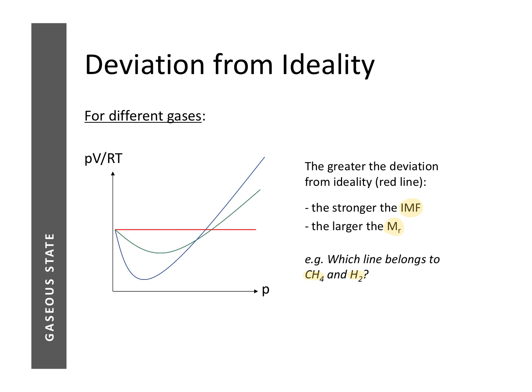Number 1, the greater the size, in general you have stronger dispersion forces. Also, it occupies a greater volume. So when we compare methane and hydrogen, it should be obvious that methane is going to give a curve that will deviate more from ideality, and hydrogen is the one that will give a curve that is closer to that of an ideal gas.